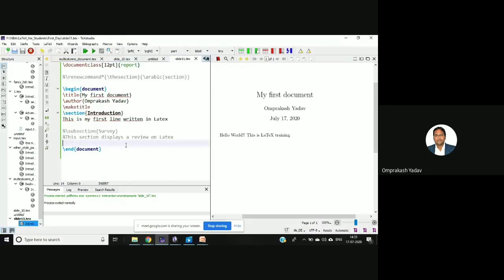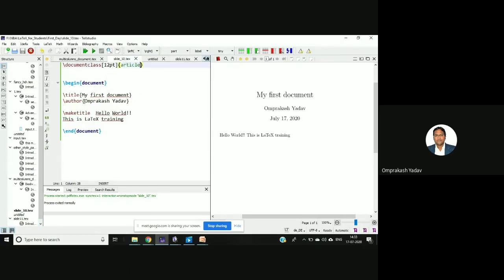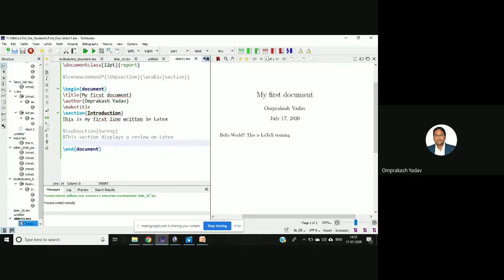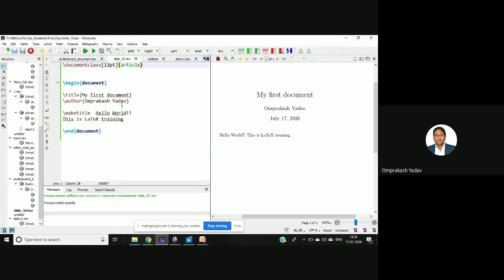Okay, so if you see here, I have done the same thing, nothing new from the previous slide. If you see the previous slide, the entire thing is the same, so I just copied that. If you see the output of this particular code, it will not show you any section. In this document there is no section.